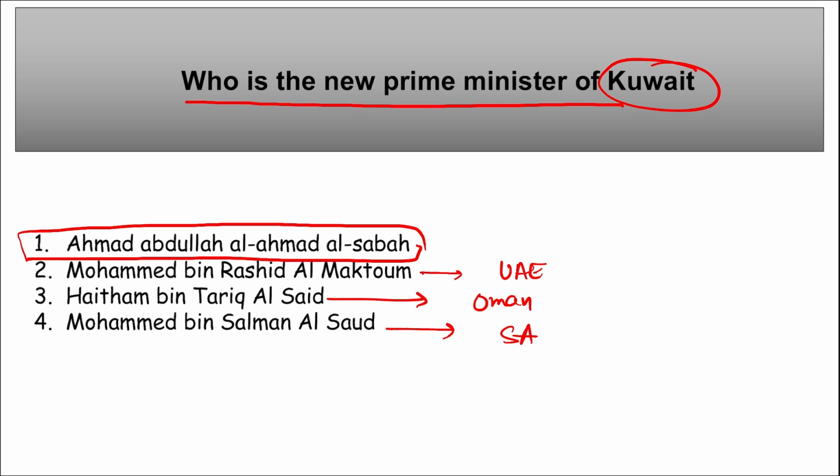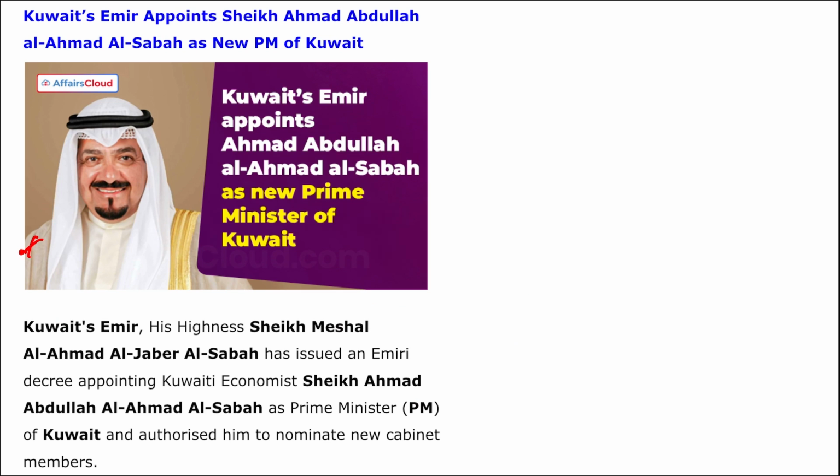Right? They are the leaders of, so we can say Mohammed bin Rashid Al Maktoum, leader of UAE, Haitham bin Tariq Al Said of Oman, and Mohammed bin Salman Al Saud of Saudi Arabia. Apart from this, if we talk about Ahmad Abdullah Al Ahmad Al Sabah, right? Here you can see in the picture, Kuwait's Emir His Highness Sheikh Mishal Al Ahmad Al Jaber Al Sabah issued an emirate decree appointing Kuwaiti economist Sheikh Ahmad Abdullah Al Ahmad Al Sabah as the Prime Minister of Kuwait.